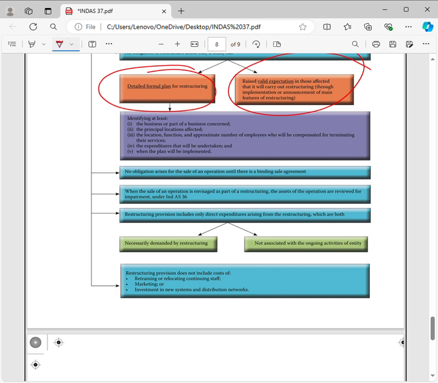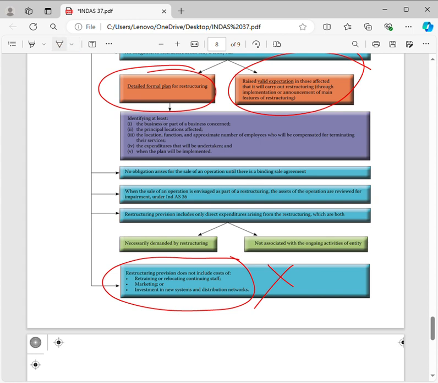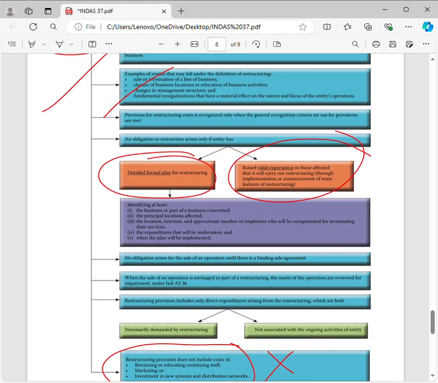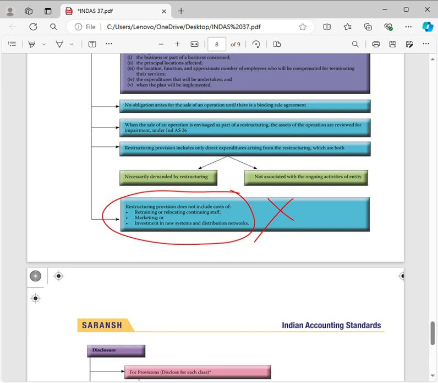So, we need to include only restructuring direct expenditure, that is staff termination or redundancy cost, compensation to customers, or lease termination cost. All of these will be directly related expenditure, but expenditure of an indirect nature we should not include in the provision for restructuring cost. Indirect may be relocation cost or retraining cost for employees who remain in the company, or impairment of assets, which are not considered for the amount of restructuring provision. These are all not considered while creating the provision.